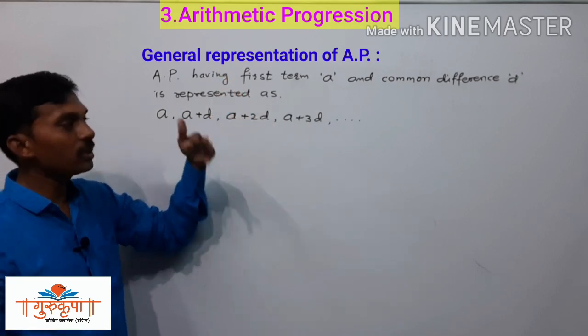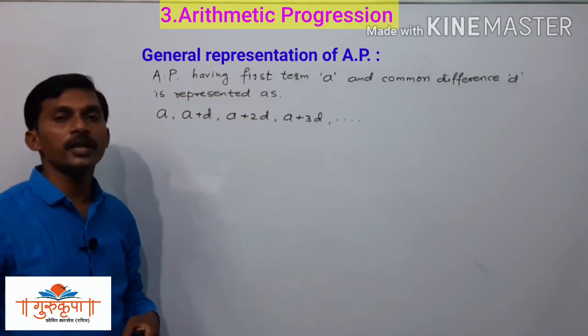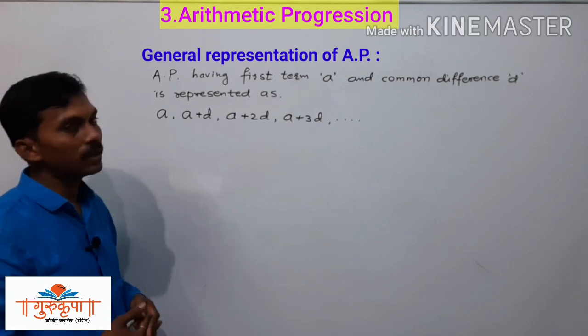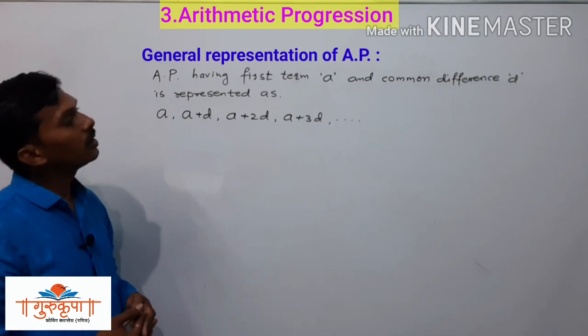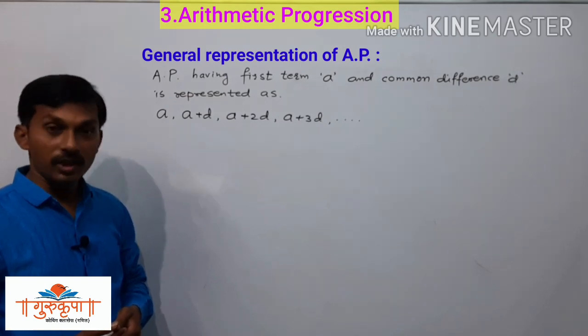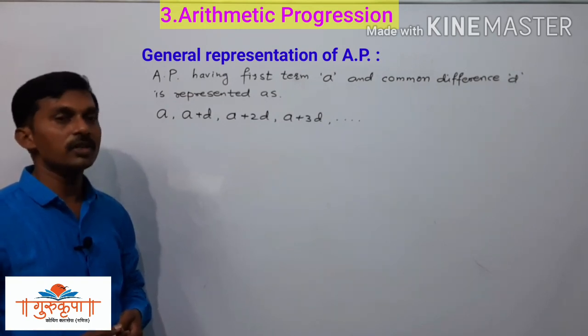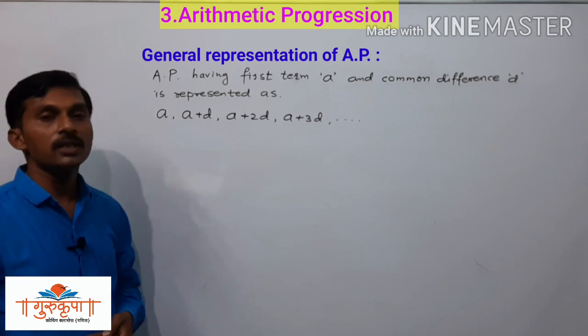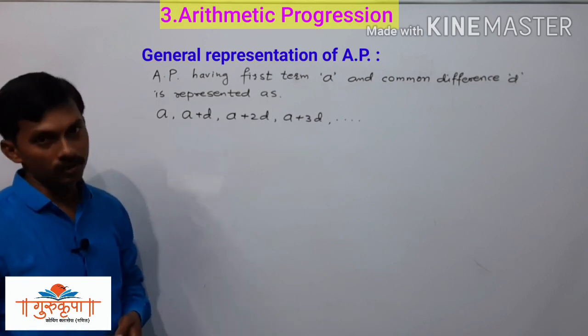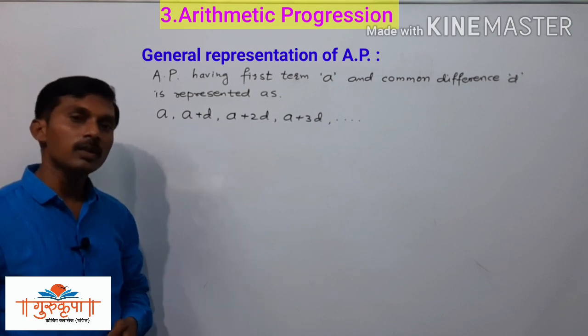And after this we have to study practice set 3.1 from this lesson. Before this practice set we studied sequence, the first concept in this lesson. Then after sequence, progression.